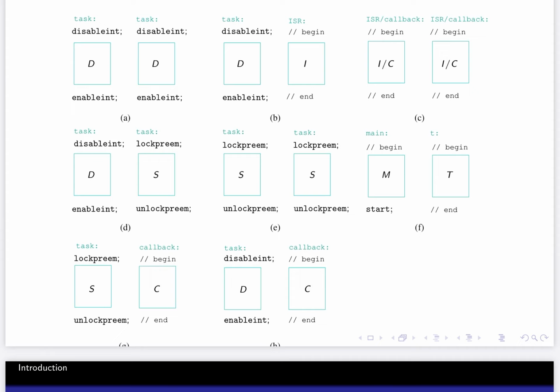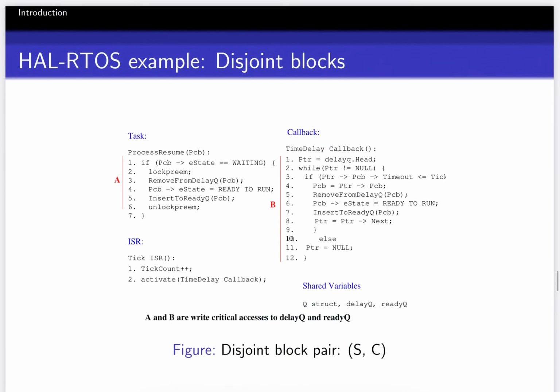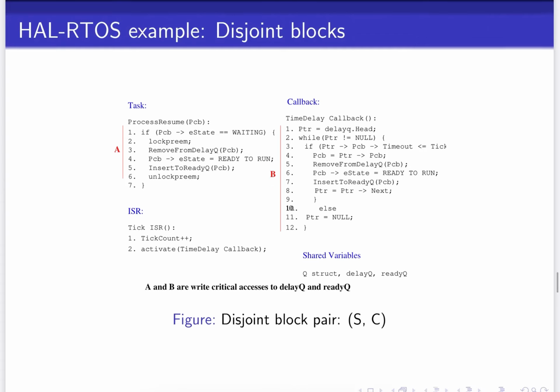That is, a task thread between a lock preemption and unlock preemption better be disjoint with a callback thread that executes fully with the entire code segment of the callback thread. That's what is being said here. Task thread between a lock and unlock preemption, which is marked as region A, is a pair of disjoint blocks with all the code of callback thread, which is marked in region B. So this belongs to one of the 10 pairs of disjoint blocks that have been identified for HAL OS.